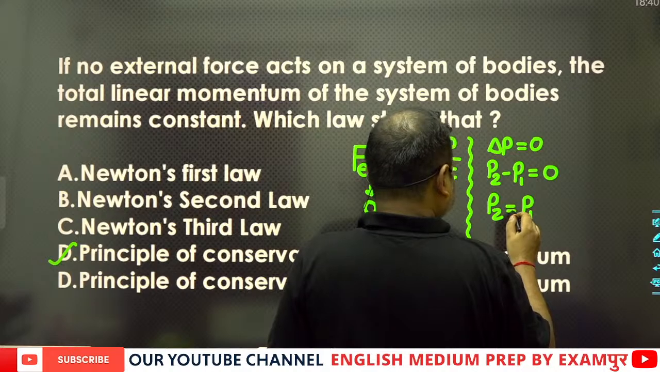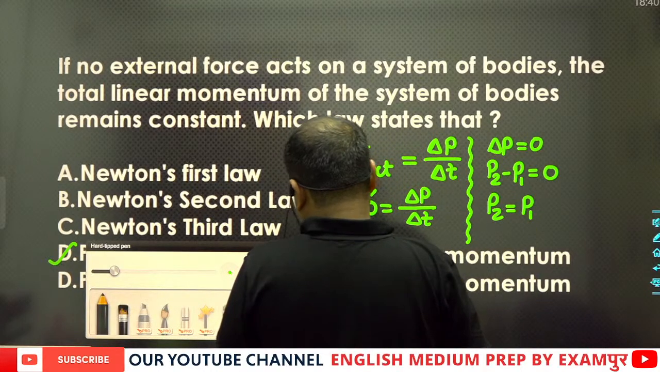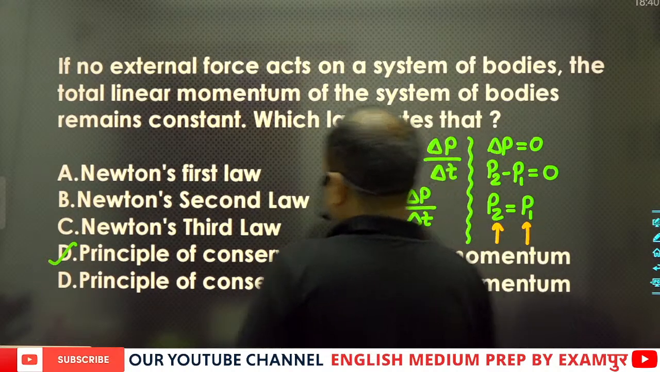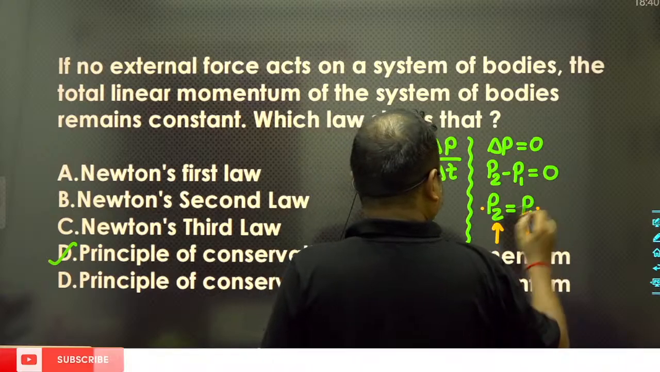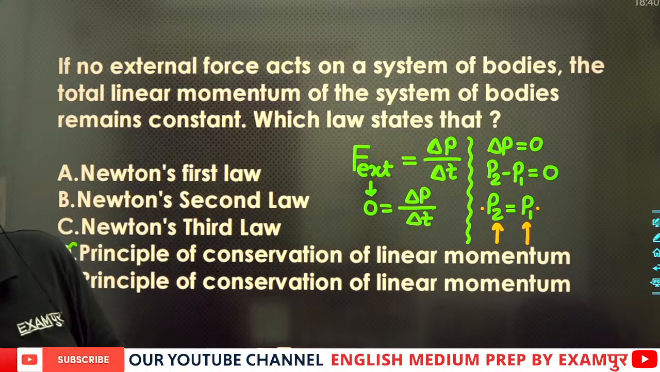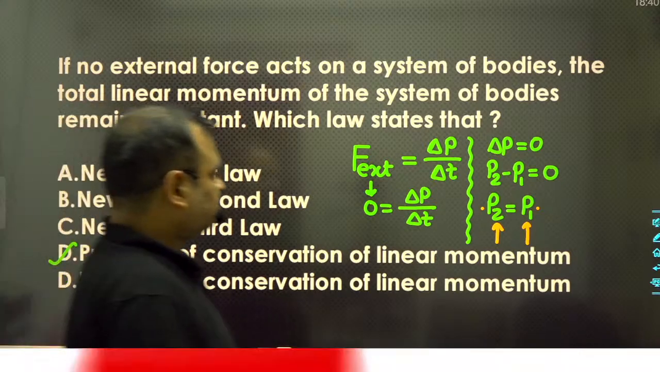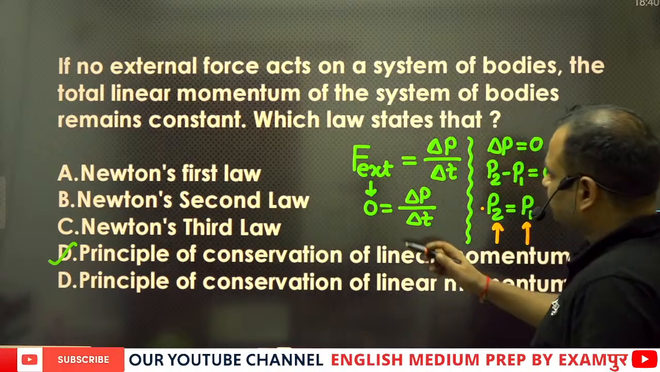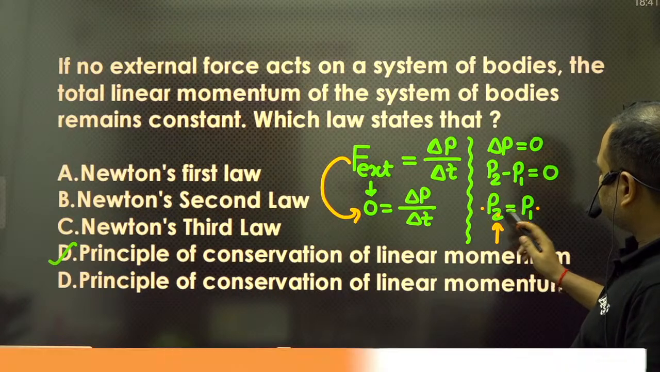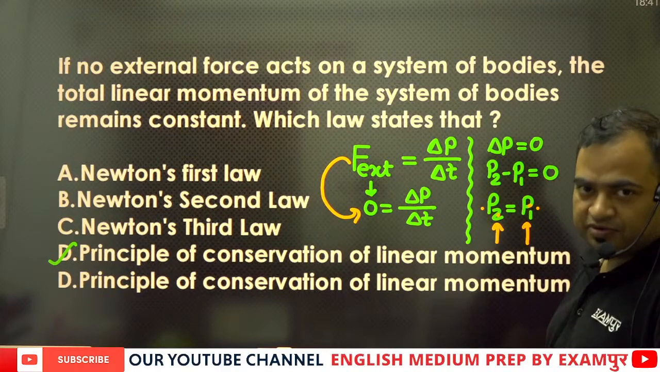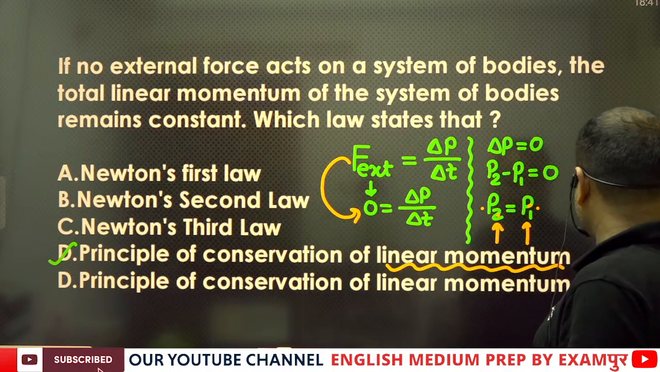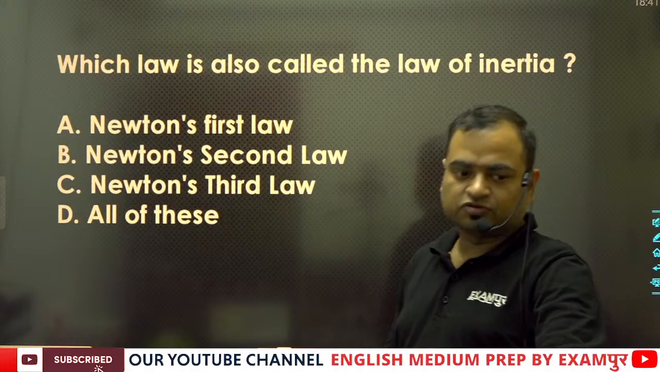And hence you can see that the final linear momentum will be equal to the initial linear momentum. When no force is applied, the final linear momentum of the body will be equal to the initial linear momentum of the body, and hence this is known as the principle of conservation of linear momentum. Now we will move to another question.